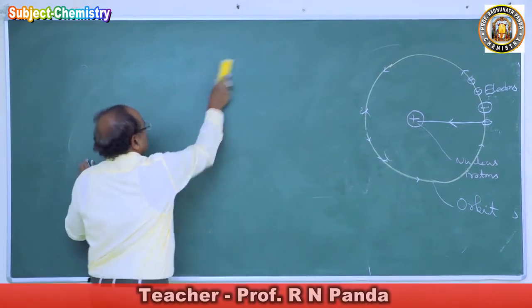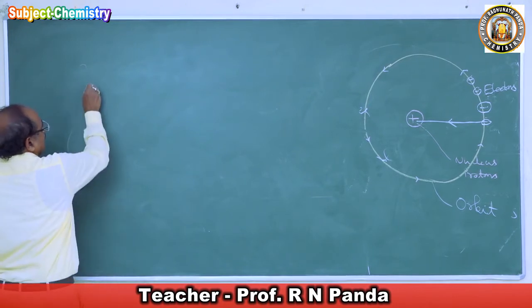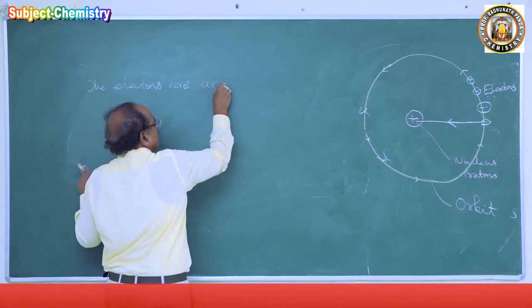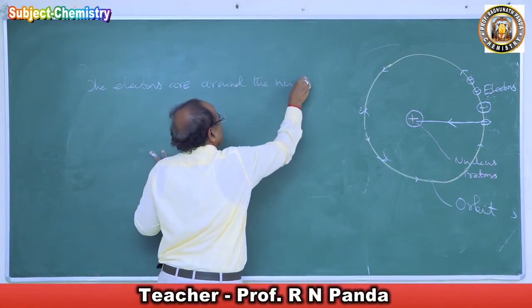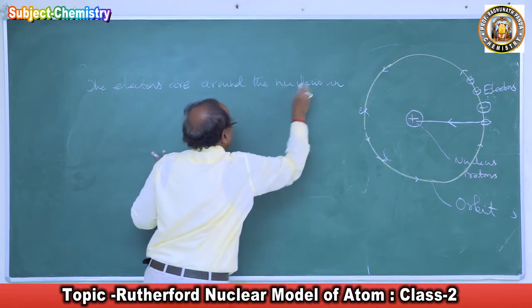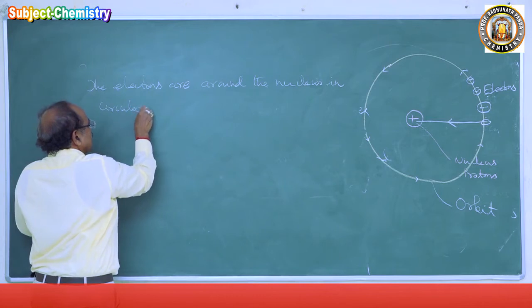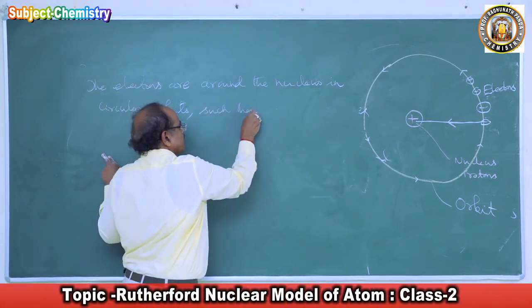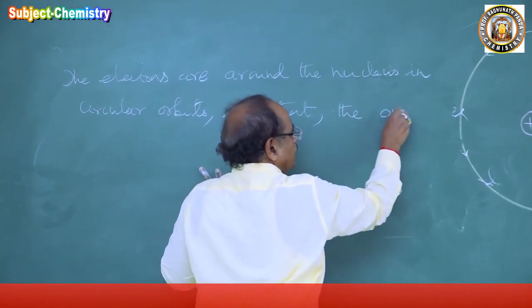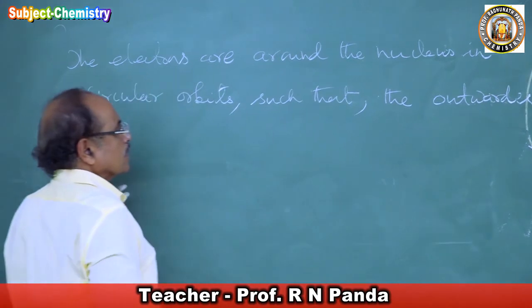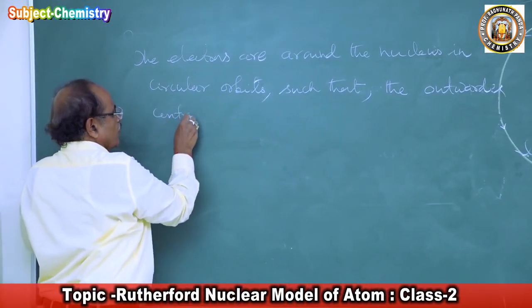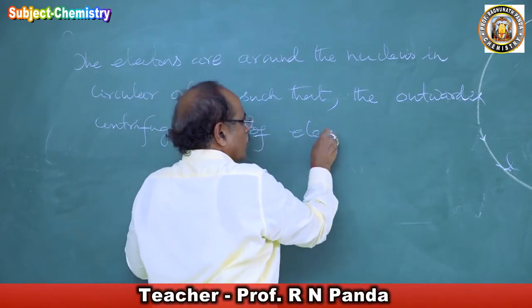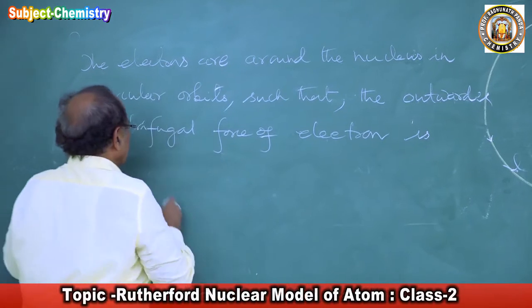The electrons are moving around the nucleus in circular orbits such that the outward centrifugal force of the electron is just balanced